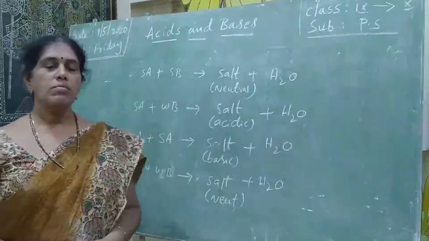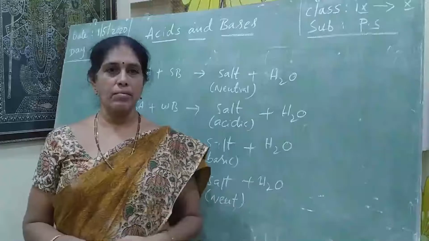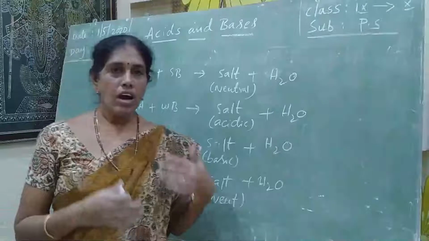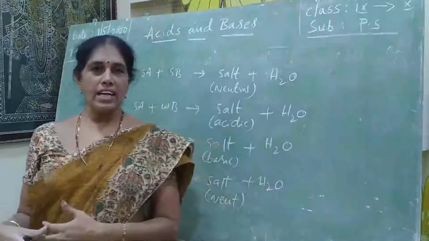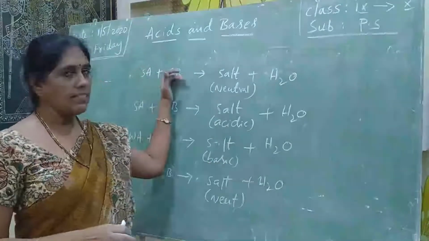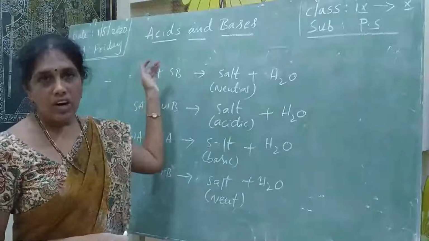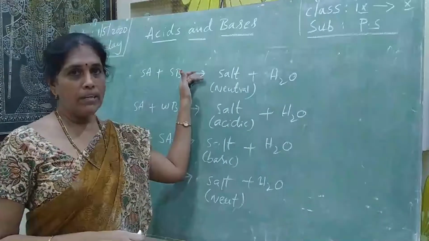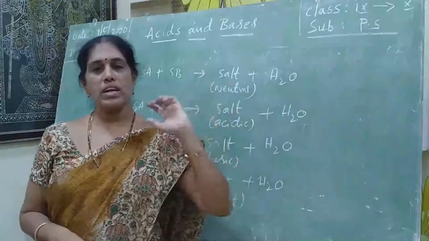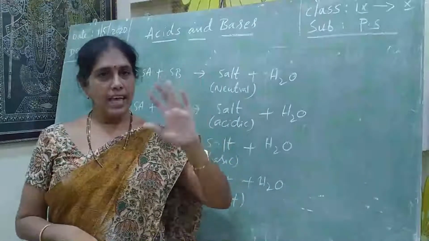Okay students, after classifying strong acids, strong bases, weak acids and weak bases, what is the reaction when a strong acid reacts with a weak base, or a strong base reacts with a weak acid? What is the nature of these salts? Now we already know that an acid reacts with a base and gives out salt and water. If the acid is a strong acid and it reacts with a strong base, we will get the salt. That salt's pH value is 7. It is neutral. That salt's pH value is exactly 7 in the pH scale.